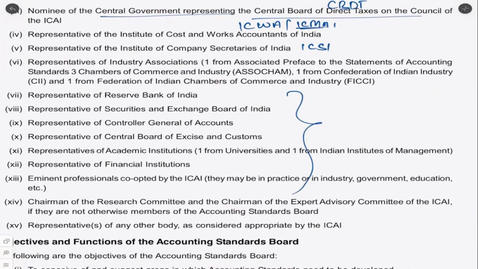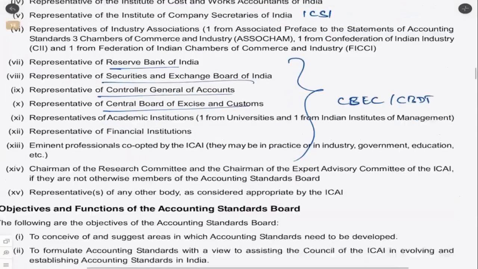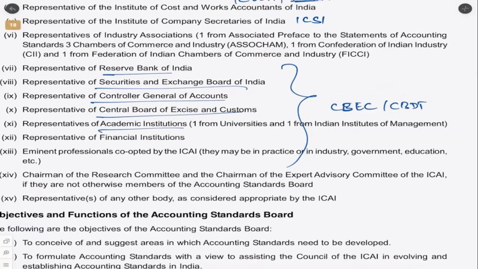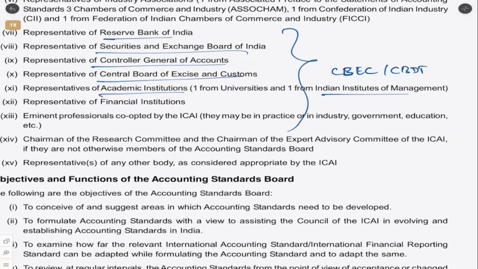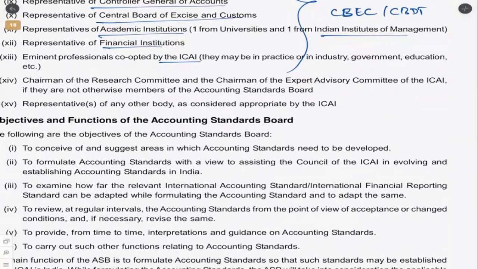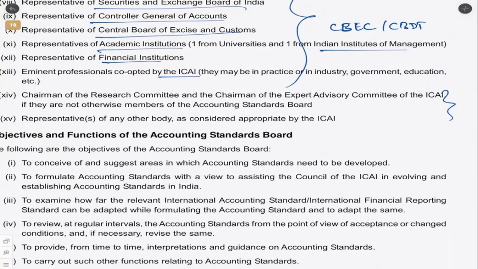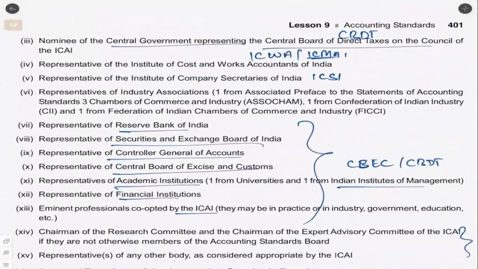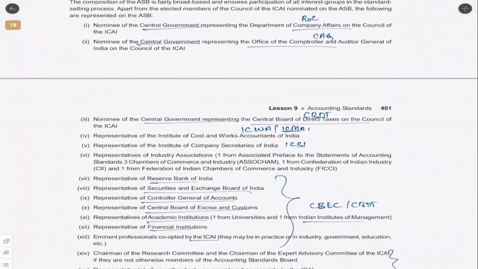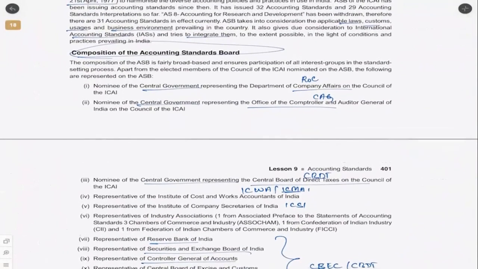Then we have other bodies as well, RBI, SEBI, CGA, CBEC, this is the Central Board of Excise and Customs. So this is like CBDT for indirect tax. Then we have academic institutions. I don't know why they have been given representation. Of course, here in this case, the Indian Institute of Management. Representatives of financial institutions, if there are any. Eminent professionals co-opted by the ICAI, if they think that they need to be co-opted. Then other representatives of industry as well. So once again, they might ask a question based on the composition of the Accounting Standards Board. As I said, sometimes they'll ask very generic questions which have got nothing to do with any of the accounting standards.